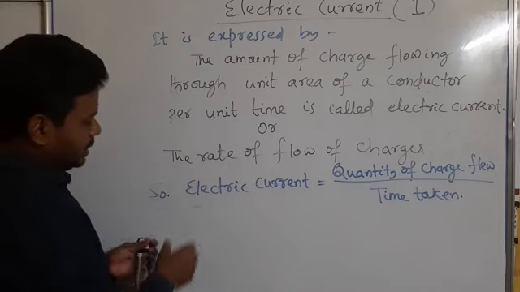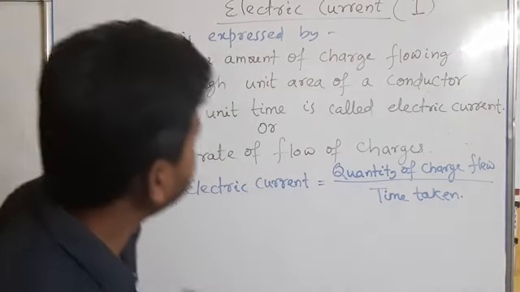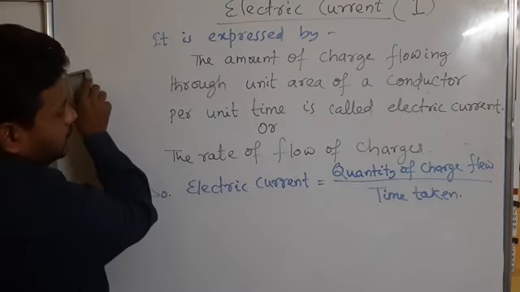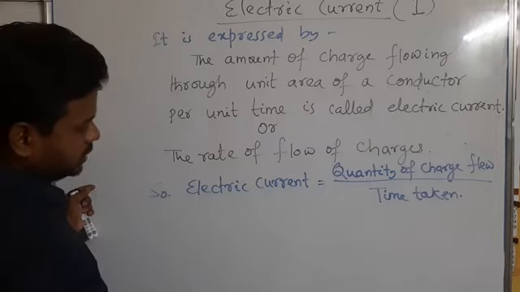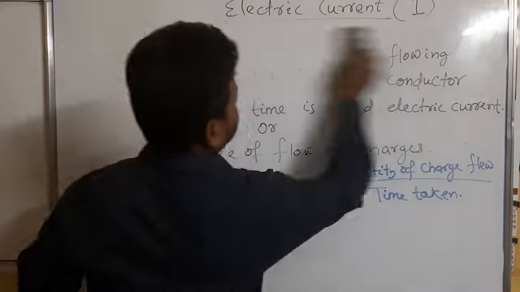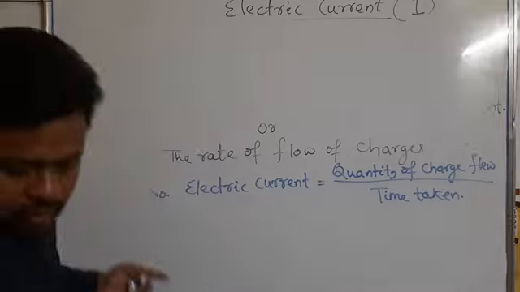So if you write it in formula, what will be there?